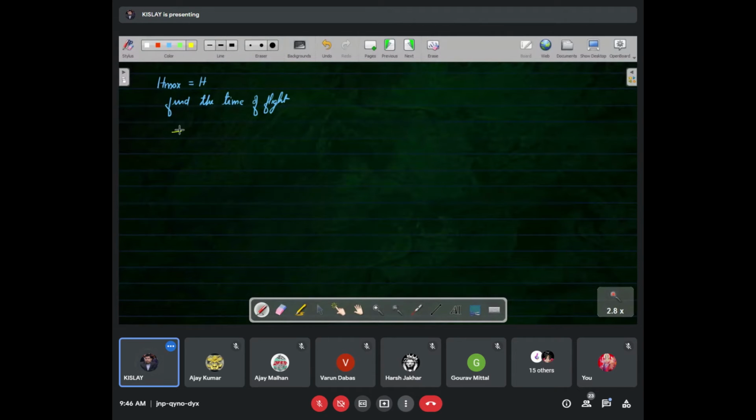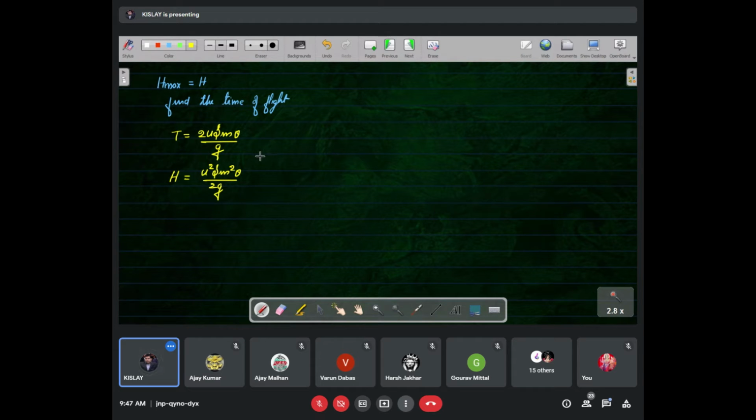See, the expression for time period is 2u sine theta upon g. An expression for maximum height is u square sine squared theta upon 2g.